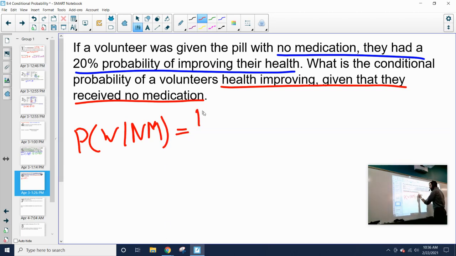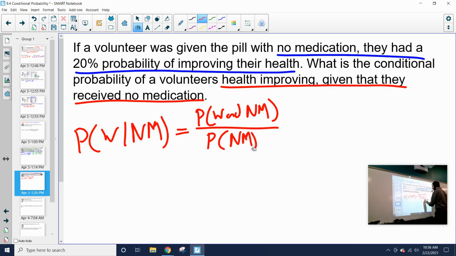So we have to think, okay, what's the probability of getting well and having no medication, versus what's the probability of just not getting the drug, or not getting medicated? First thing we have to figure out once again is the numerator of this fraction, the probability of getting well and not receiving the drug. We were told that if the volunteer was given the pill with no medication, they had a 20% probability of getting well. So there's only 20% for our numerator. That was what we underlined in blue.